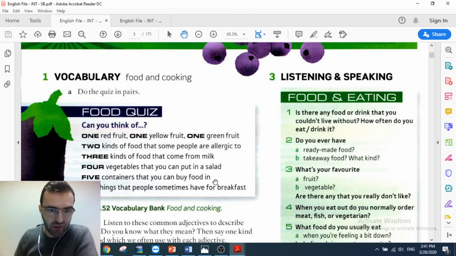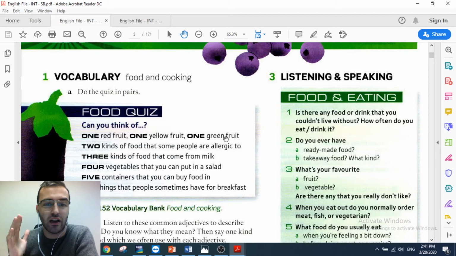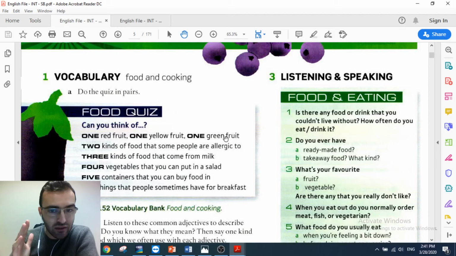What kind of food do we have for each specific question? For example, can you think of one red fruit, one yellow fruit, one green fruit? I want you just to keep in mind and think of this kind of fruit. One red, one yellow, and one green.